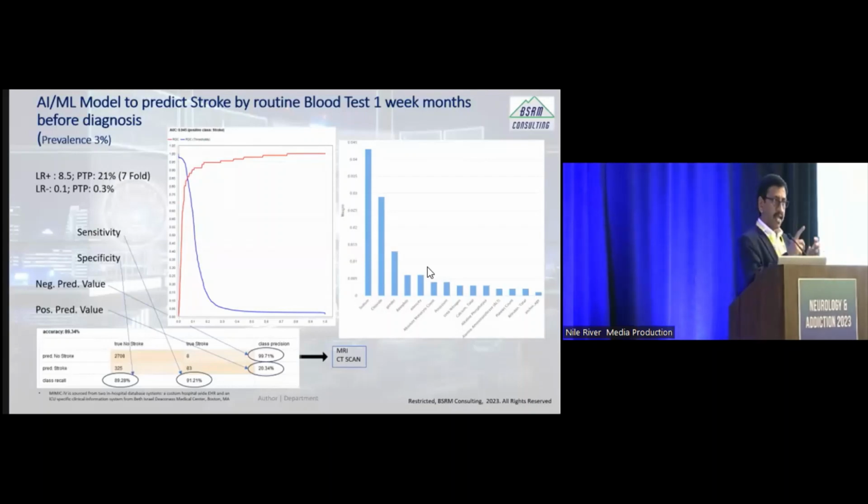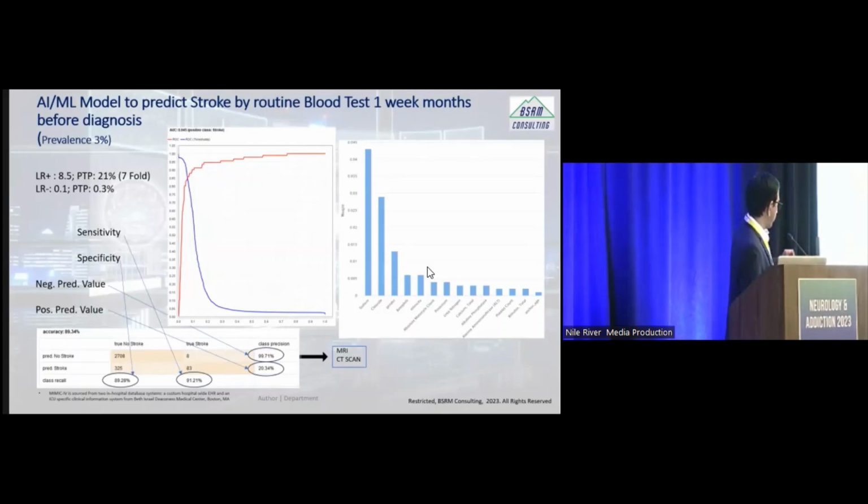And then the key thing about it is that when you're going to do the screening, the prevalence of stroke is only 3% in the population. So if I grab 100 people in that middle age group, only 3 may have a risk for stroke, which means the model should be accurate enough to pick up those 3 people, right? Because I don't want to miss even one of the 3 out of 100. But it is okay because it's a screening, and there are always other things that come behind that, like CT scan, MRI, and stuff like that. So false positive is okay, but false negative is unacceptable. That is the whole idea of this, right?